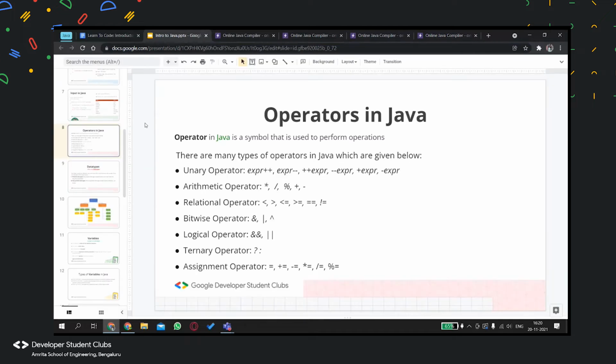Now we will go to operators in Java. An operator is basically a symbol that is used to perform operations, and there are various operators in Java. As you can see, we have unary, arithmetic, relational, bitwise, logical, ternary, and assignment. I will go operator by operator and see what each means. For the unary operator, we have postfix and prefix.